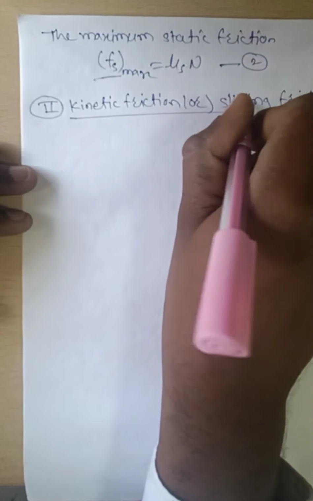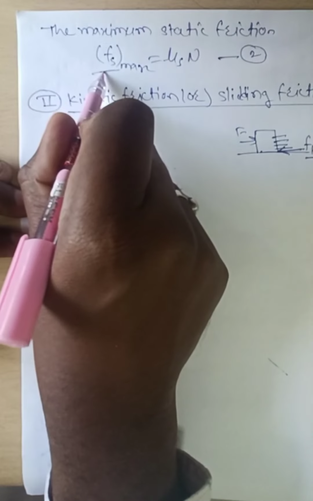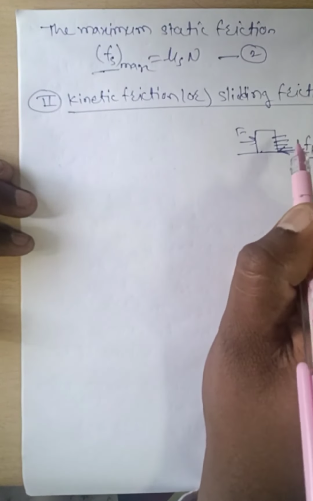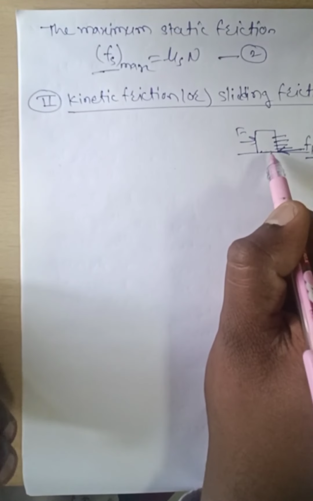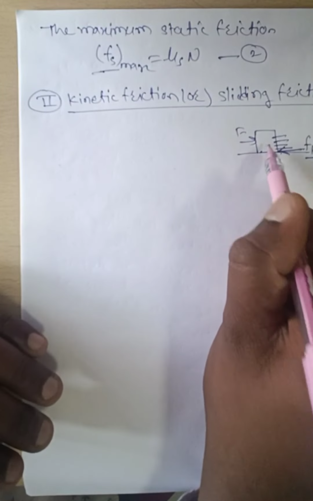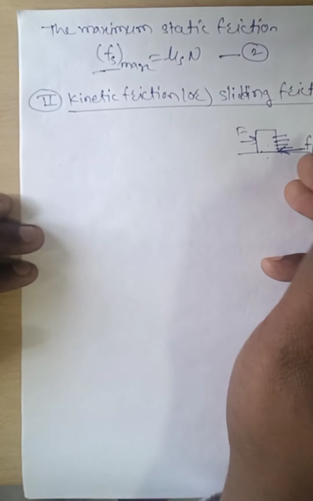What is meant by kinetic or sliding friction? If the applied force is more than the maximum amount of static friction, then the body begins to move. When the body is in motion, the opposing force generated between the body and the surface in contact is known as sliding friction.